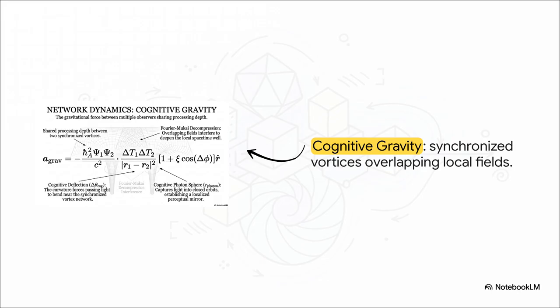Notice the variables for shared processing depth between two synchronized vortices. When they synchronize, their Fourier-Mukai decompression fields overlap. If they achieve constructive interference, a phase alignment where a delta phi equals 0, meaning their thoughts or processing are perfectly synchronized, these overlapping fields interfere to actually deepen the local spacetime well. This results in real cognitive attraction. Light passing near this synchronized network will even bend, captured in closed orbits to establish a localized perceptual mirror.